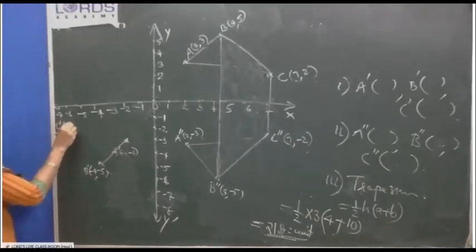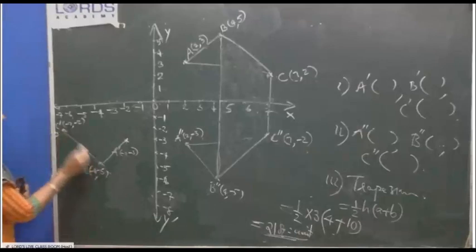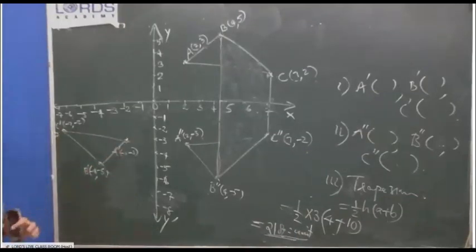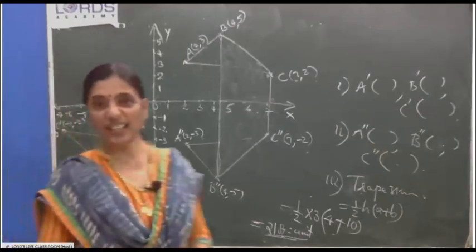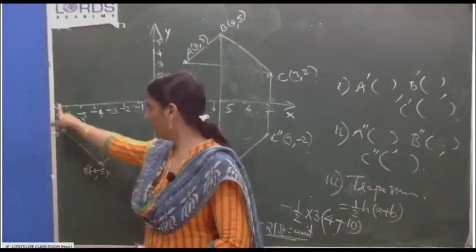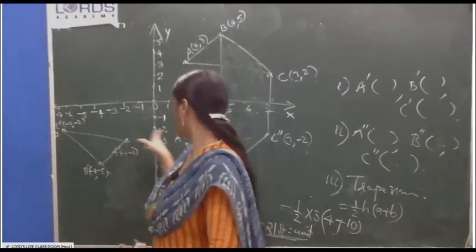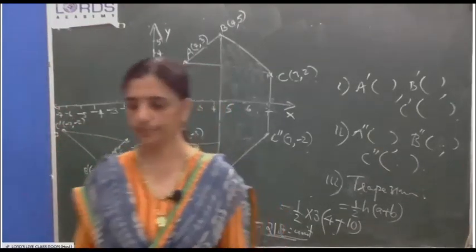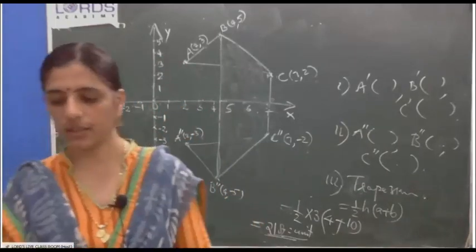This is C dash, what she told. I marked C dash here, but it was wrong. Minus 7, I had to take on the x-axis, minus 2. Correct. You got the answer also.